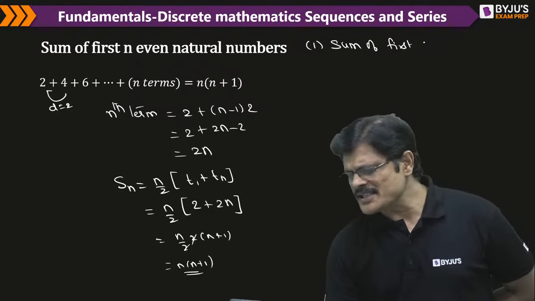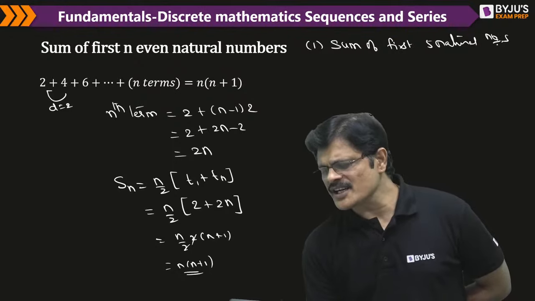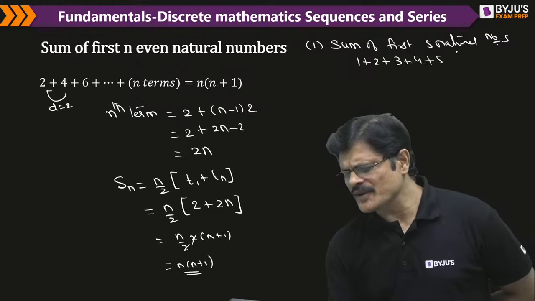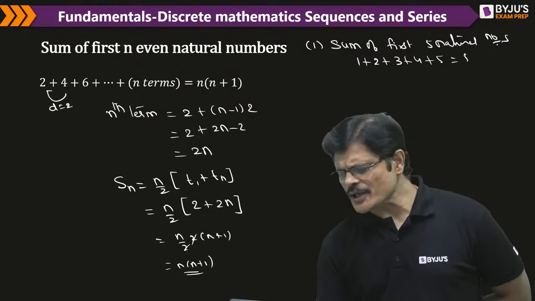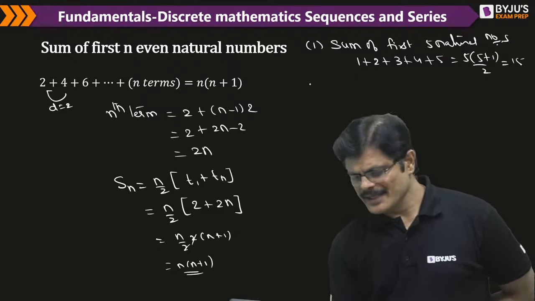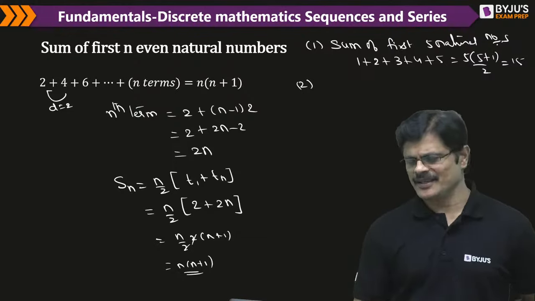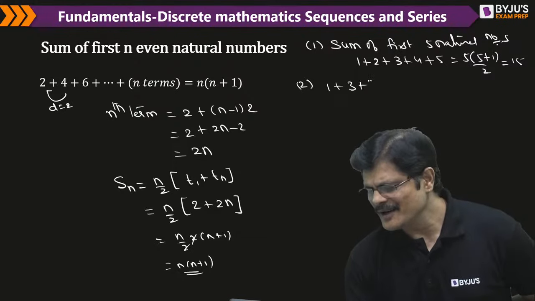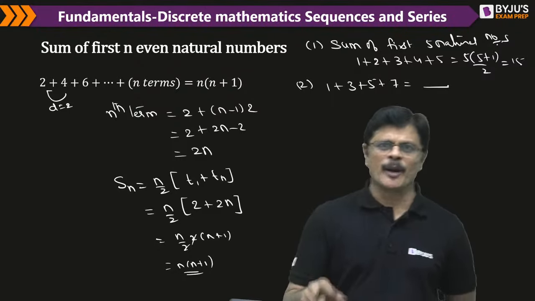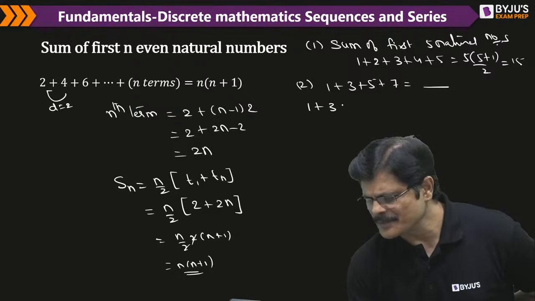Okay. Sum of first 5 natural numbers. What is the sum of first 5 natural numbers? This is a very Lilliput question. 1 plus 2 plus 3 plus 4 plus 5. Without writing this also, you can say 5 into 5 plus 1 by 2, which is nothing but 15. So this was the question which happened in today's data structures class. The solution for my problem is this, and I generalize this problem.